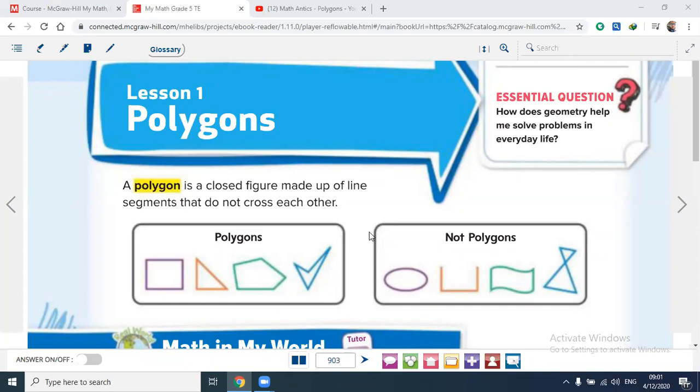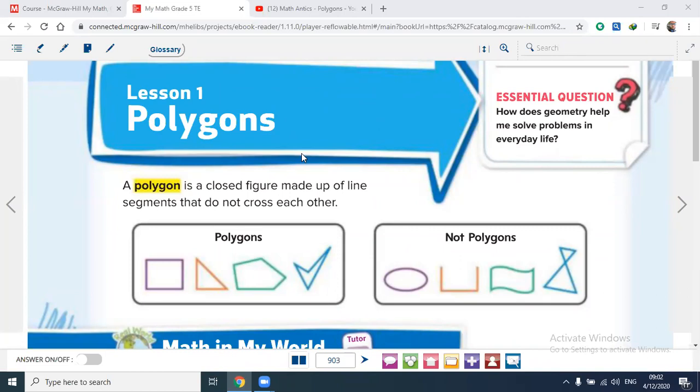Today, week number 13, according to our plan, we're going to start with the last chapter about geometry, chapter number 12. Lesson number 1 is polygons. We studied this before in grade 4 and grade 3.